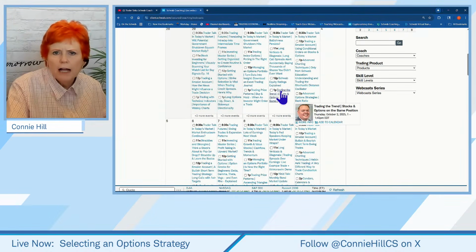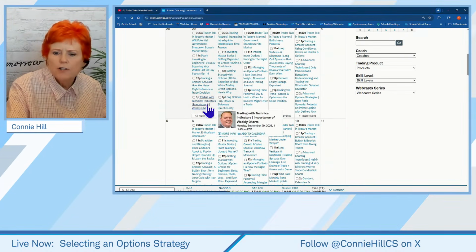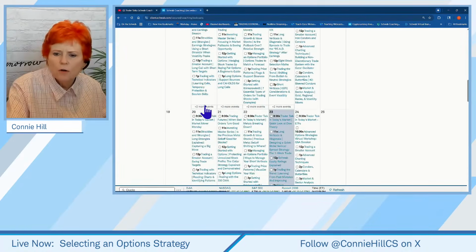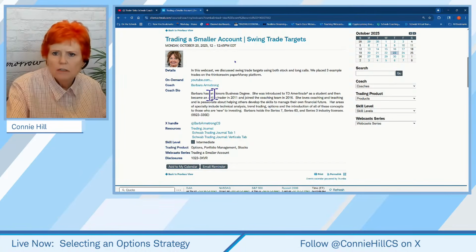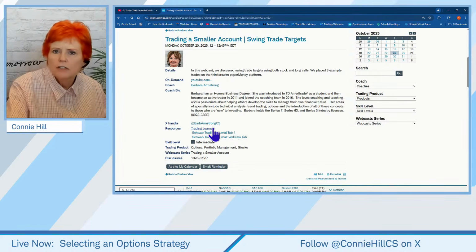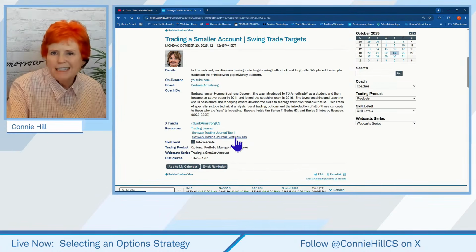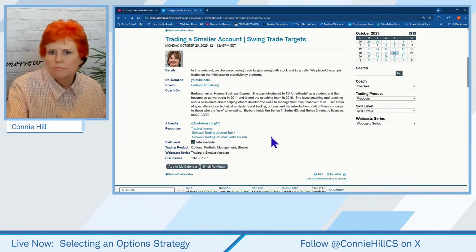And then there's a couple of classes where this trading journal exists. I'm going to go to Barb's Trading a Smaller Account right here. That was Monday's class, and this class is on Mondays and Fridays. When you go into that, you can see Trading Journal here that you can click on. You can download it into Excel, and there are a couple of short videos here that teach you how to use the trading journal.